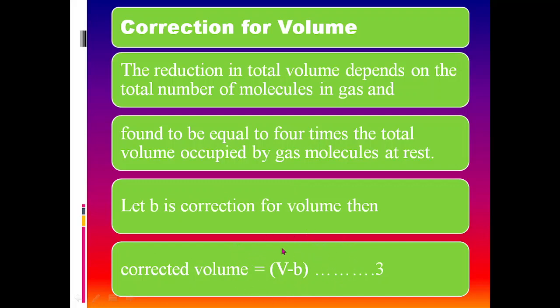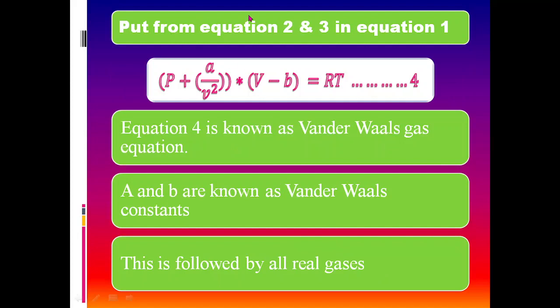So in equation 1, P is to be replaced by P plus A by V square, and V is to be replaced by V minus B. If we put from 2 and 3 in equation 1, this is the corrected pressure, this is the corrected volume. P is replaced by P plus A by V square, V is replaced by V minus B, and this multiplied equal to RT. This is the corrected gas equation now.